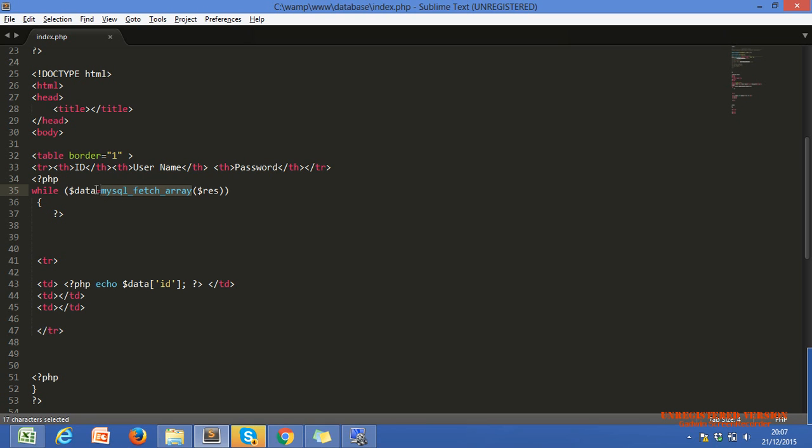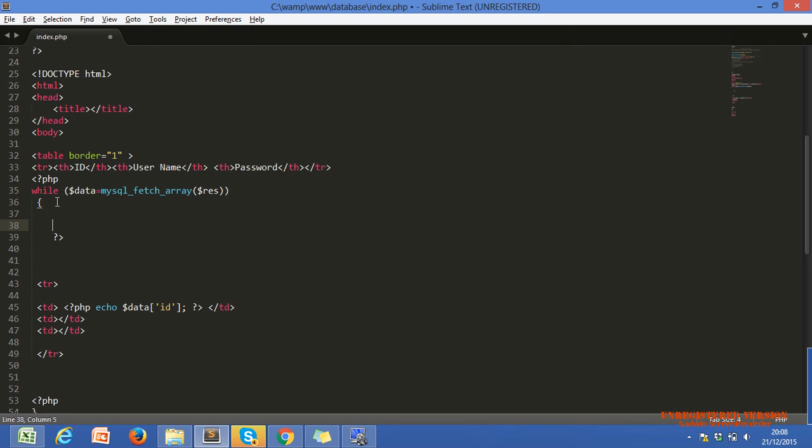So we are storing one row. In the first iteration of this while loop, we have the first row, or not, Nazar? In the first iteration we have the first row. Let me show you, one second. I am going to use the die function. Just don't get confused.